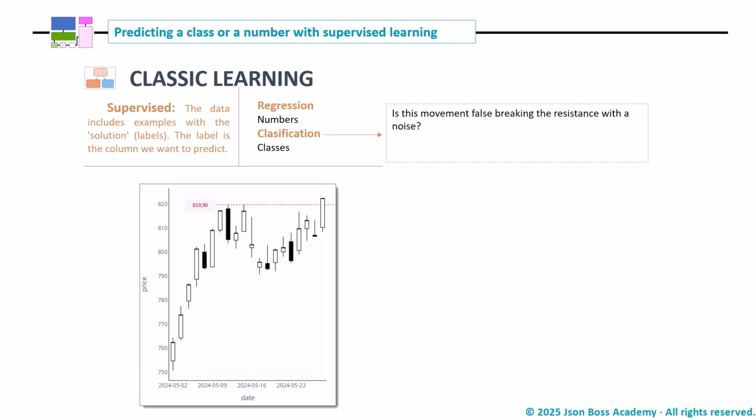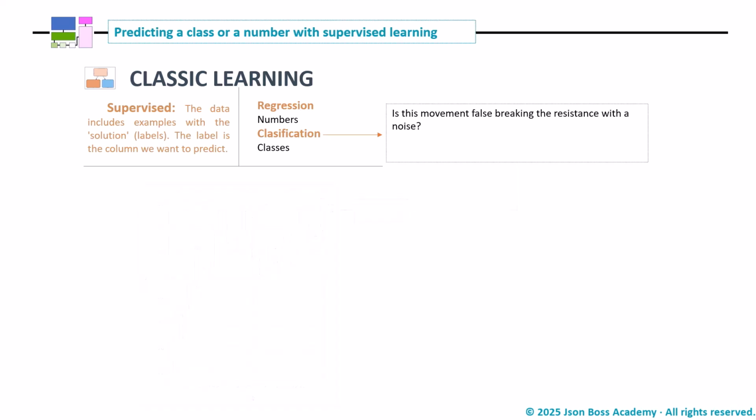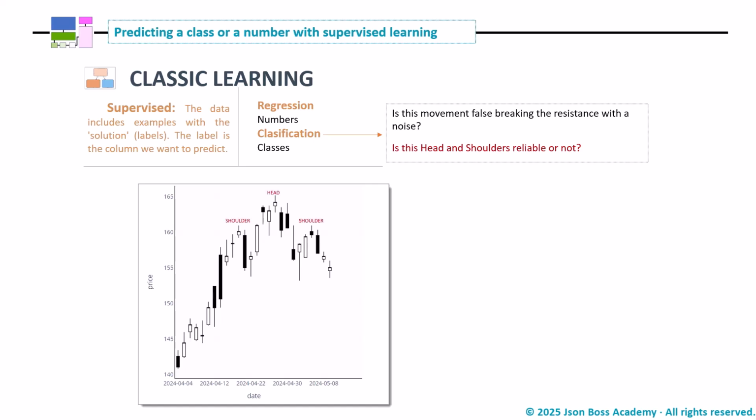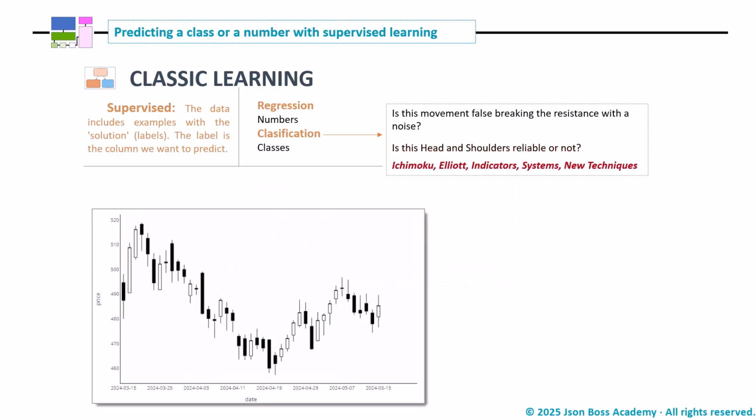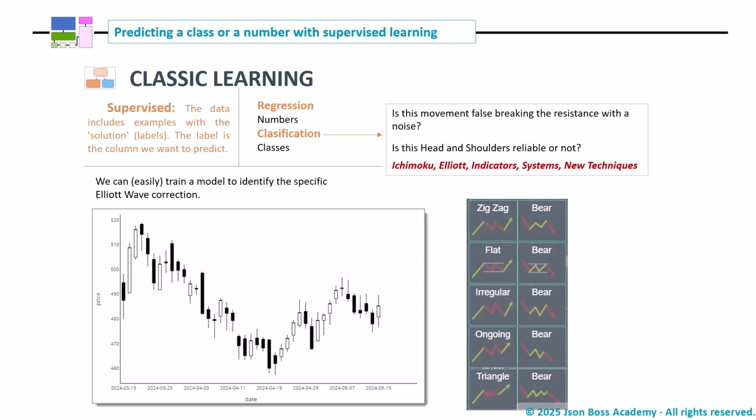Now we see classification, where we choose between specific possibilities. We have already seen the case of training a model to distinguish between noises and real breaks. Also, with a classifier, we can decide if a head and shoulders pattern is reliable or not. Similarly, we can create countless models, which the academic world does not value but are appreciated in the field of technical analysis. In areas like Ichimoku, Elliott, indicators, etc. Thus, we can easily train a model that will also work very well to recognize what type of correction within Elliott's possibilities has presented itself.